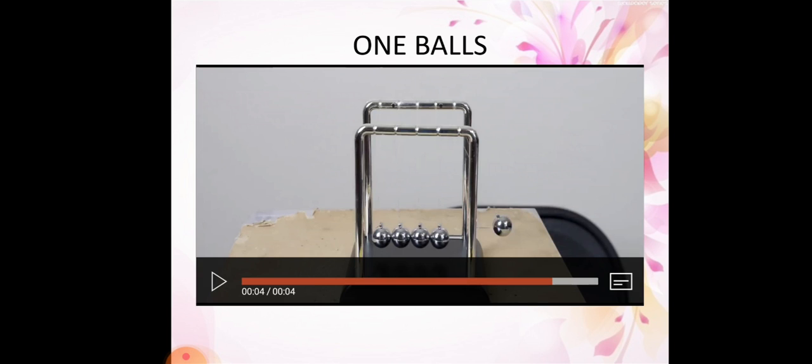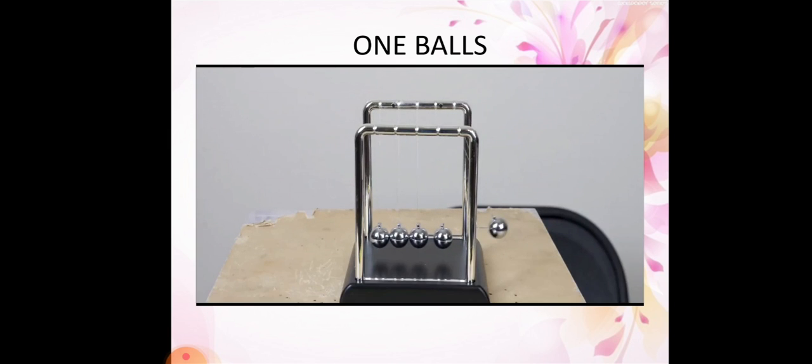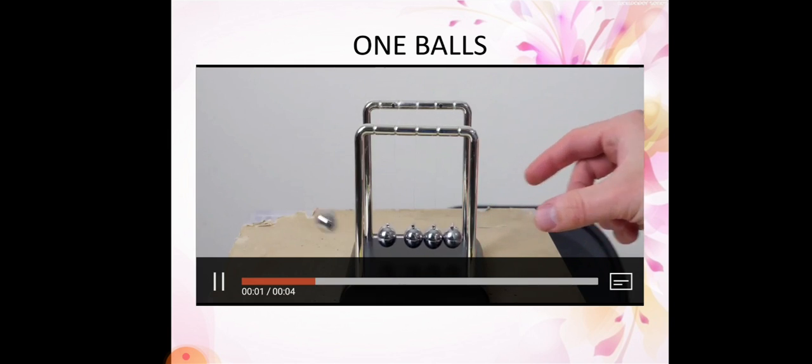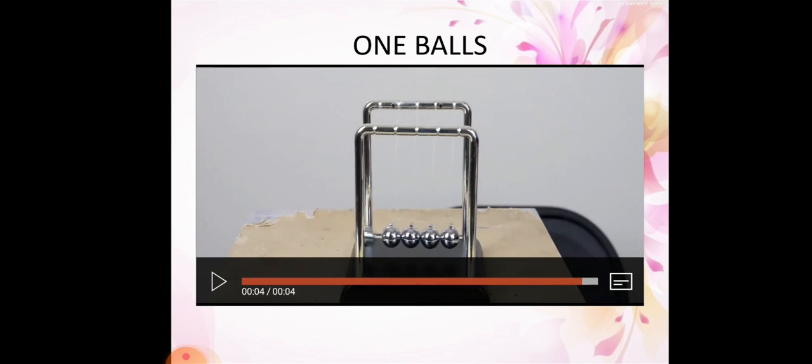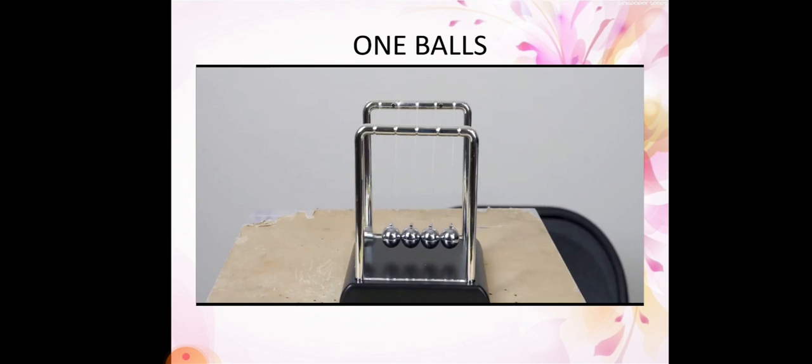So definitely what is happening? Here I am pulling one ball and the outcoming ball is also one. So for every action there is one same reaction in the opposite direction.